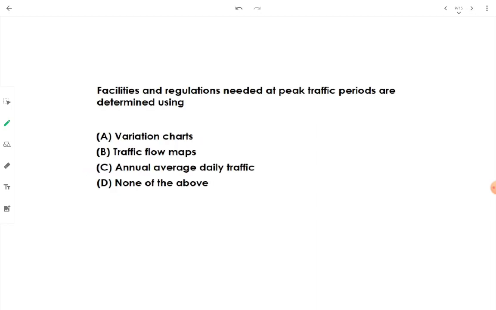Then facilities and regulation needed at peak traffic period are determined by using, we can use the variation chart for that. Okay, means at which month of the year or which week of the month, whatever facilities are required at an intersection or a road length is given by the variation chart.